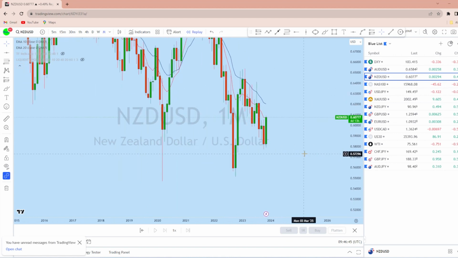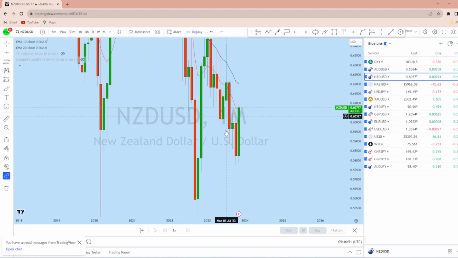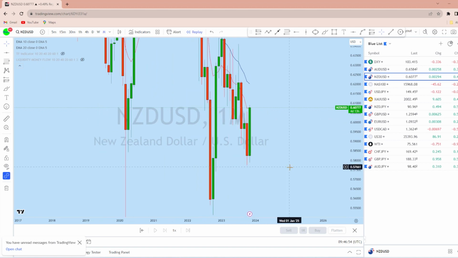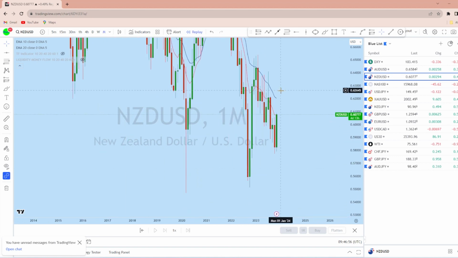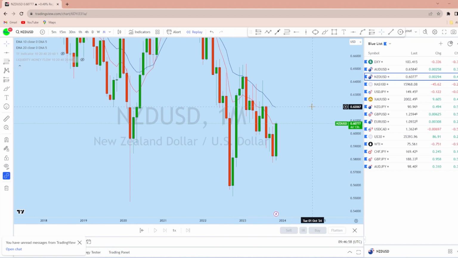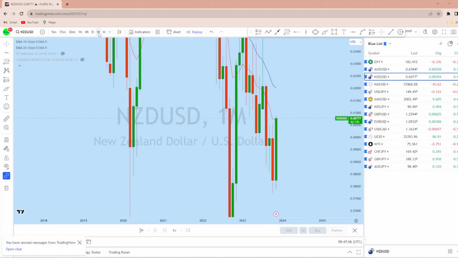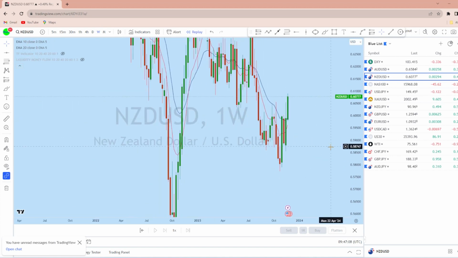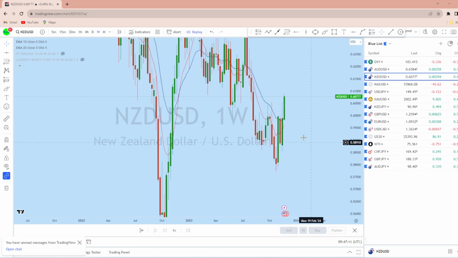Now from the monthly as well, NZDUSD is currently bullish. So far we have seen significant bullish momentum on NZDUSD. With that bullish momentum, what we can expect on NZDUSD is for the price to have another bounce and then to reject, as it is a long-term bearish market. Now looking at weekly time frame, from the weekly perspective, we see that on NZDUSD, this is the weekly bullish candle,